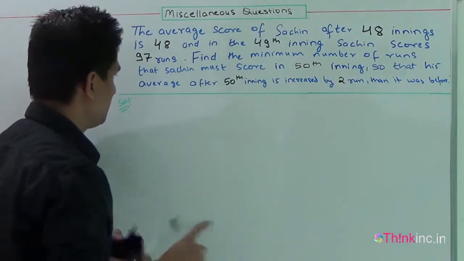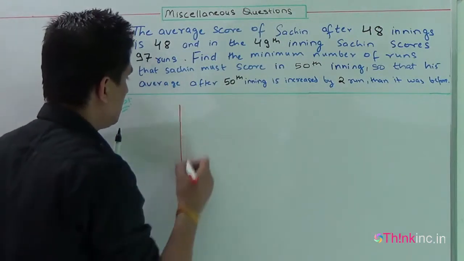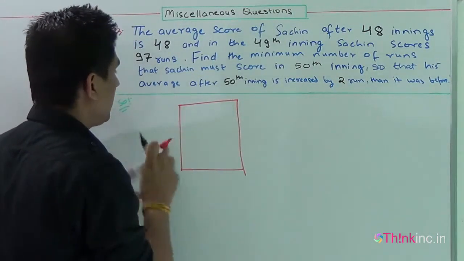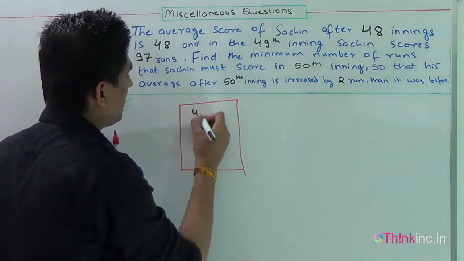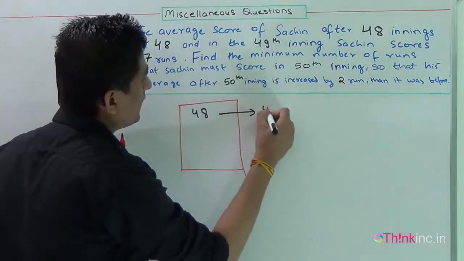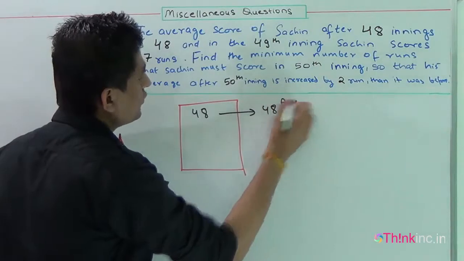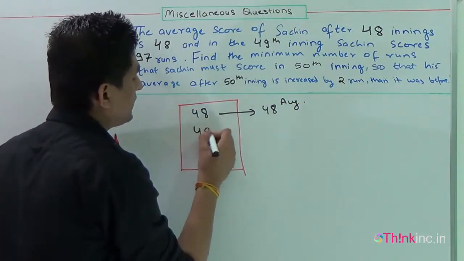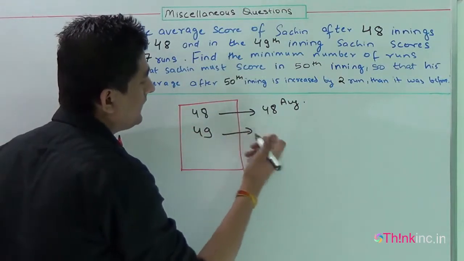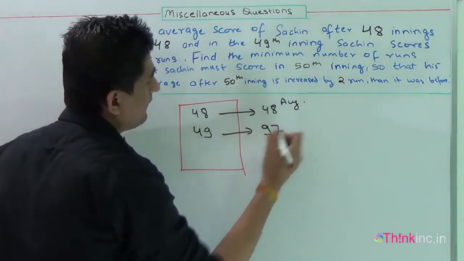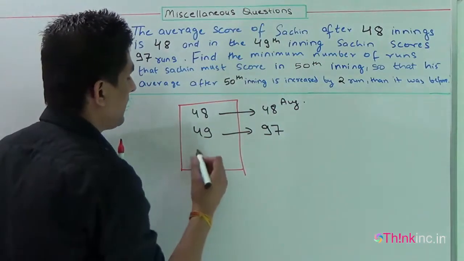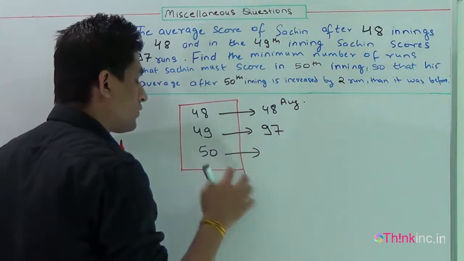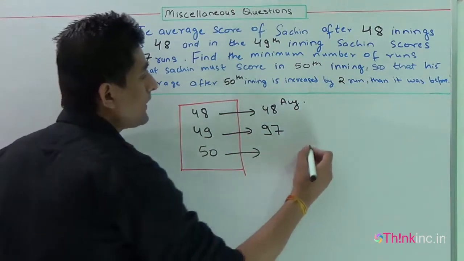Suppose this is the data card of Sachin, and it is given that in 48 innings, his average score was 48 runs. This is the average score after the 48th inning. In the 49th inning, he scored 97 runs. In the 50th inning, he wants his average score to be increased by 2 runs.